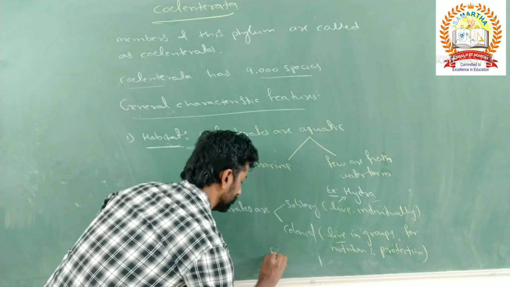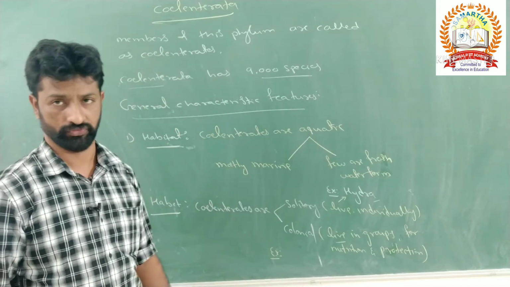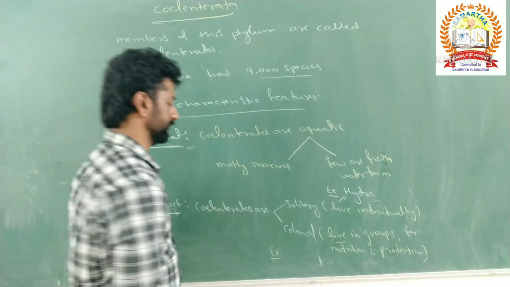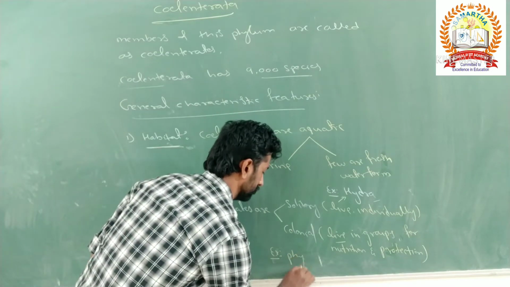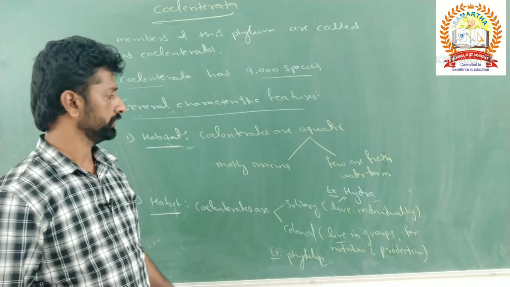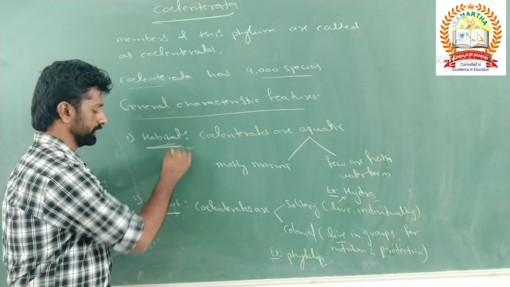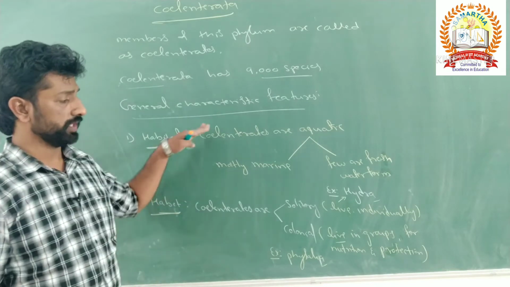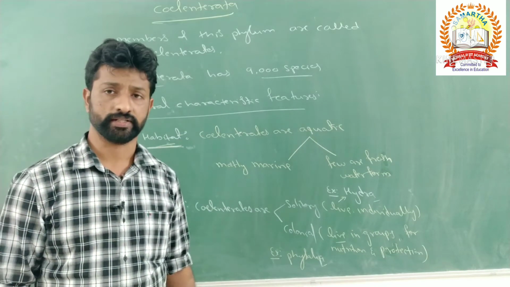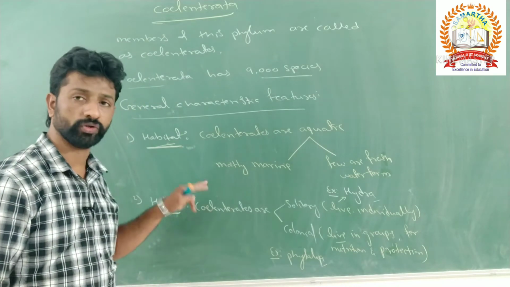If you take an example of this colonial form, you can take Physalia. So this is the habitat as well as the habit, one of the general characteristic features of coelenterates. Before we discuss the other features, make a note of these points now.